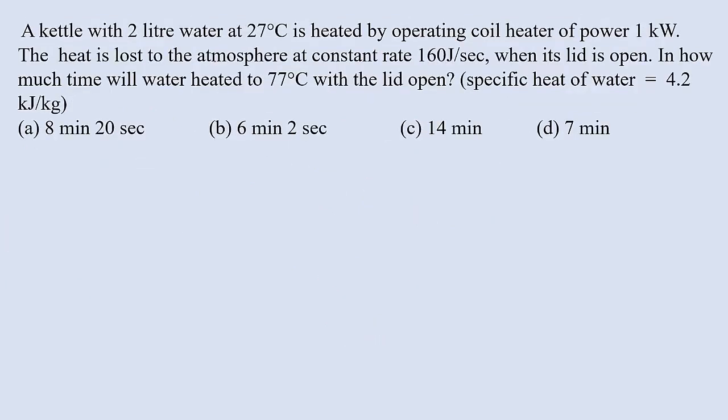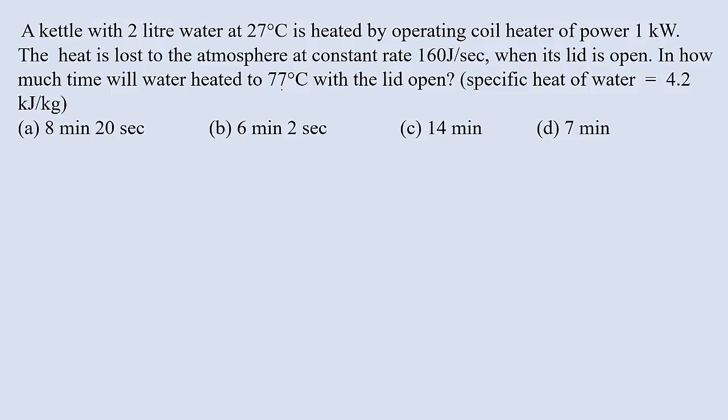A kettle with 2 liter water at 27 degrees Celsius is heated by operating a coil heater of power 1 kilowatt. The heat is lost to the atmosphere at constant rate 160 joules per second. When its lid is open, in how much time will water heat to 77 degrees Celsius with the lid open? Specific heat capacity of water is given 4.2 kilojoule per kg.